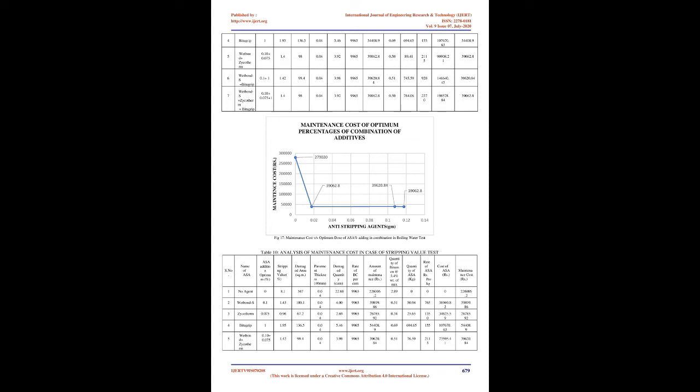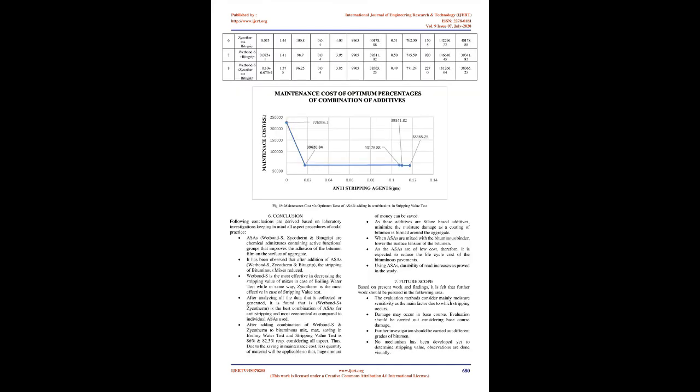Case 1, boiling water test is performed without adding any ASA in bituminous mix. Case 2, when 0.10% Wetbond-S is added in the mix in boiling water test. Case 3, when 0.075% Zycotherm is added in mix in boiling water test. Case 4, when 1% Bitugrip is added in mix in boiling water test. Case 5, stripping value test performed without adding any ASA. Case 6, when 0.10% Wetbond-S is added to the mix in stripping value test. Case 7, when 0.075% Zycotherm is added to mix in stripping value test. Case 8, when 1% Bitugrip is added in mix in stripping value test.